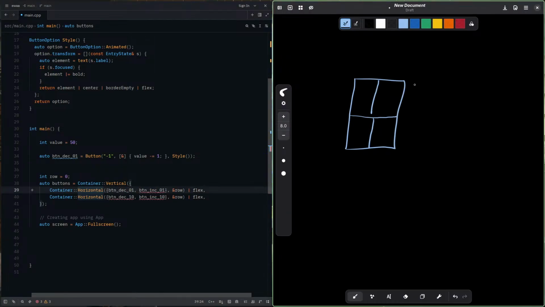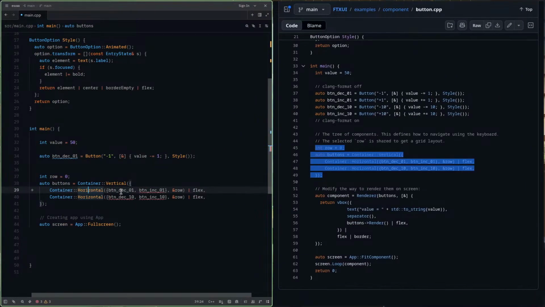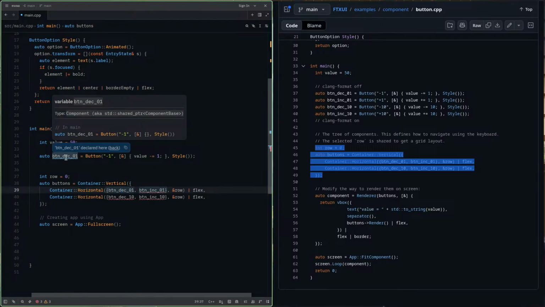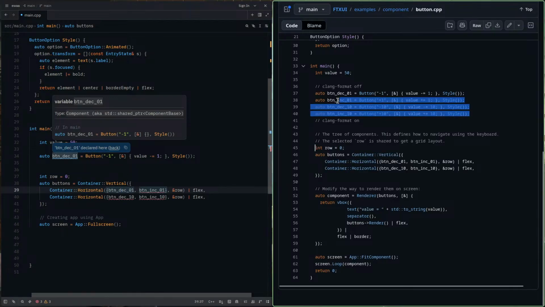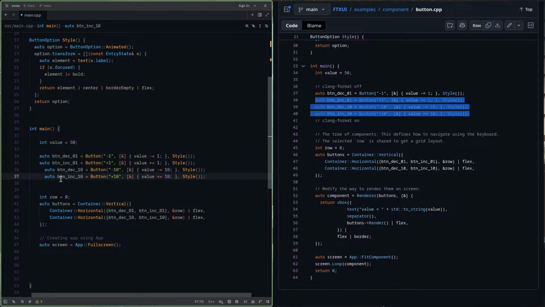So something like this is what we are getting. Okay, so here we passed one, because this is also a component only. So now I must have all the buttons here so that I don't get any error.